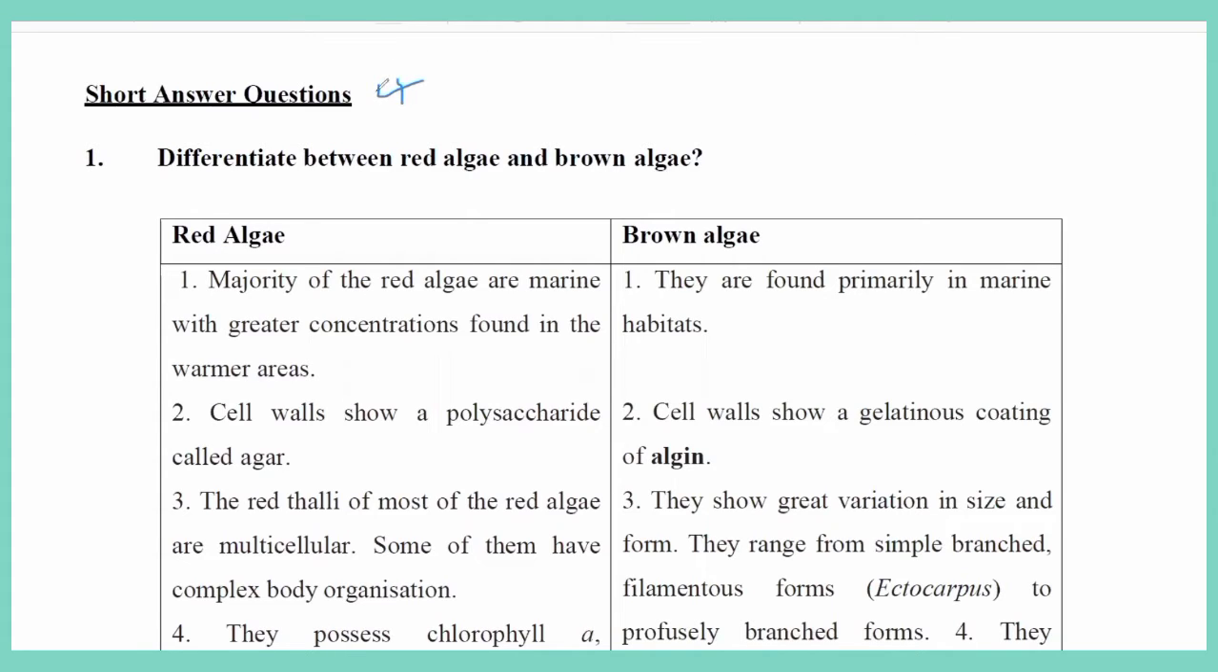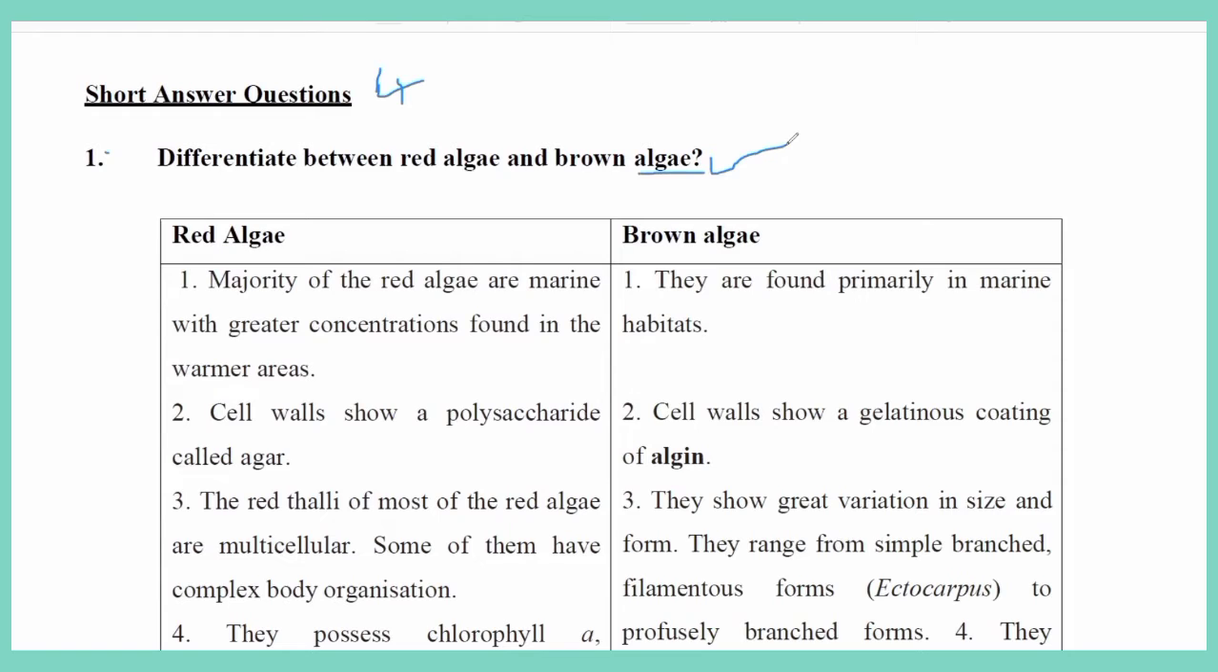The first question in the short answer questions is: differentiate between a red algae and a brown algae. Already we know that algae are photosynthetic, autotrophic and non-flowering plants. Non-flowering plants means they do not develop any flowers.